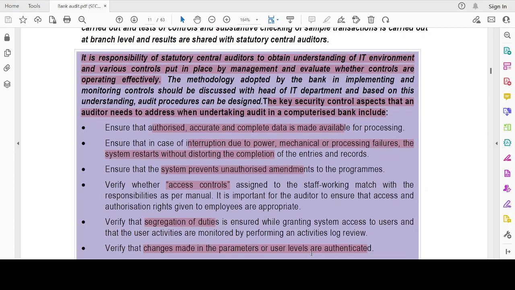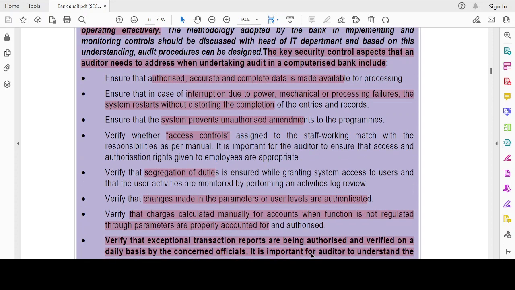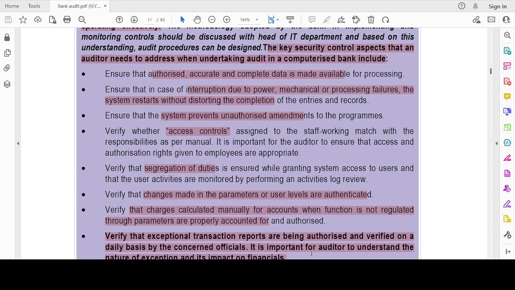So it is a responsibility, right, of the statutory central auditor to understand whether the IT environment is in place, whether the design is effective, whether the implementation is effective, and whether it gives the required results, right? What are the things you have to check? You have to check whether authorized, accurate and complete data is available. If there is any interruption, whether it is properly restored.